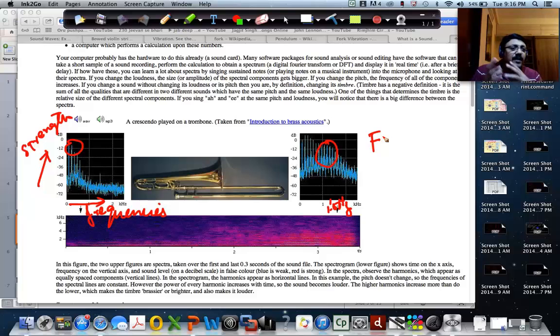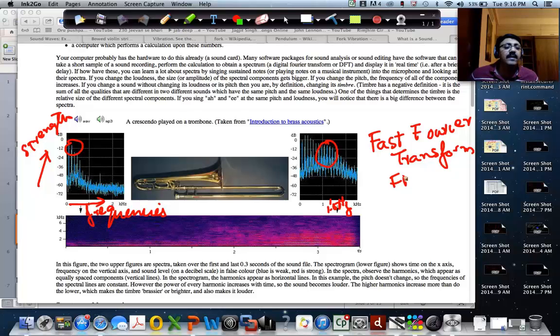But basically, if you look at a sound wave, it is converted into data form by digitizing it, and that digitized data is converted into a frequency spectrum by using what we call the fast Fourier transform, FFT.